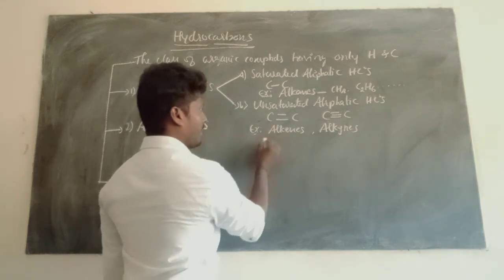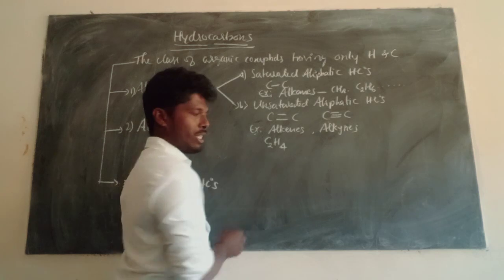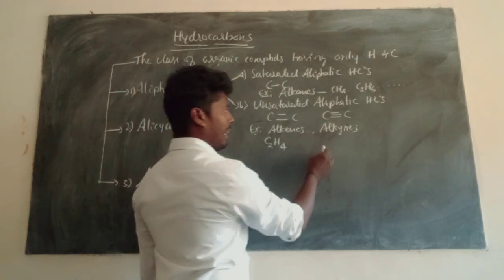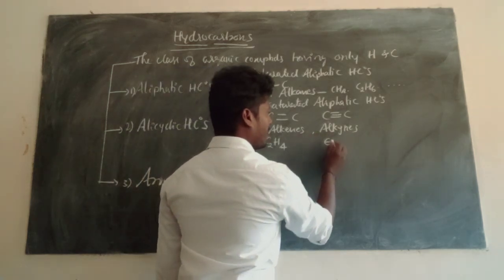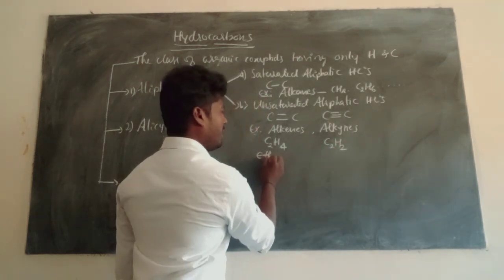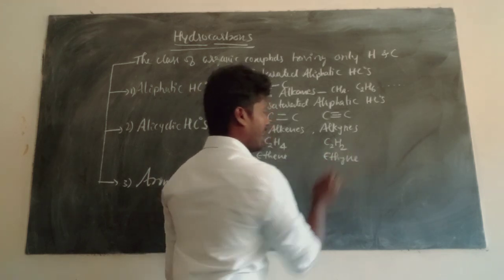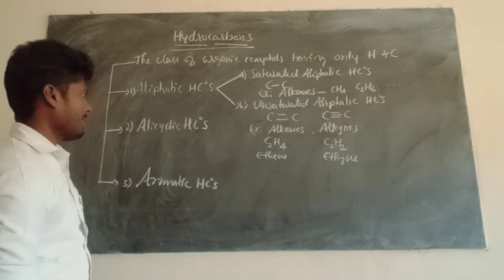Examples for these: ethene, that is C2H4, is the alkene. Similarly, for alkynes the example is ethyne, that is C2H2. This is ethene and this is ethyne. These are the examples.